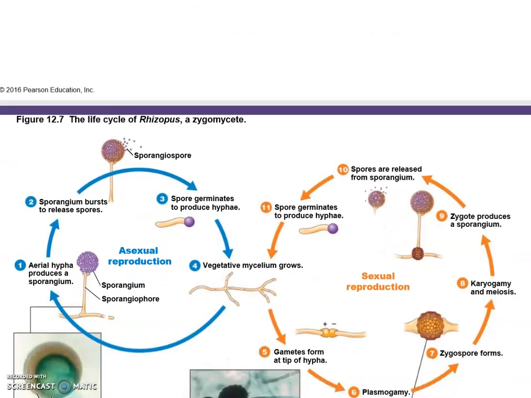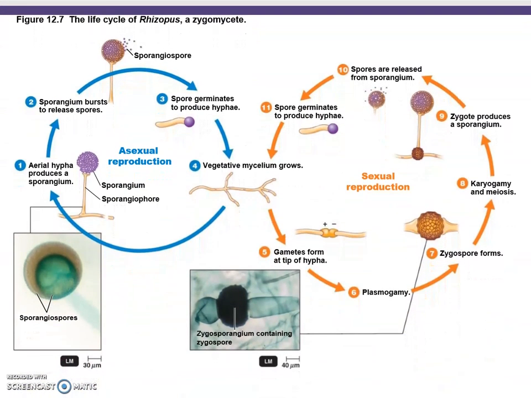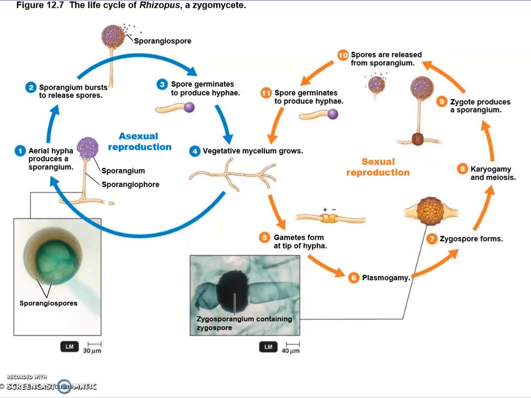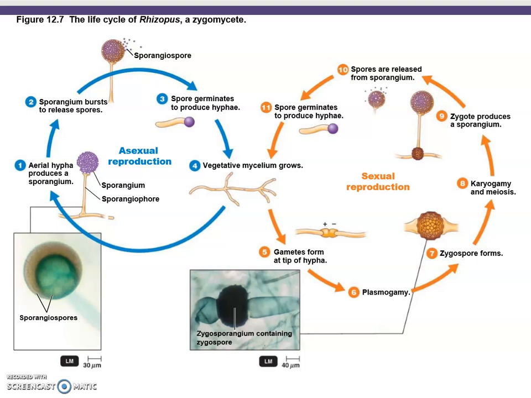And here will be the exciting life cycle of Rhizopus, a zygomycete. Here in blue is the asexual reproduction involving a sporangium. The sporangium bursts and releases the spores, and then the spores germinate and form hyphae, the vegetative hyphae.